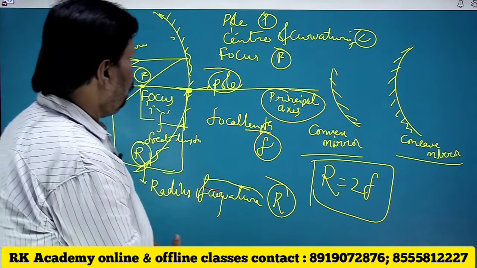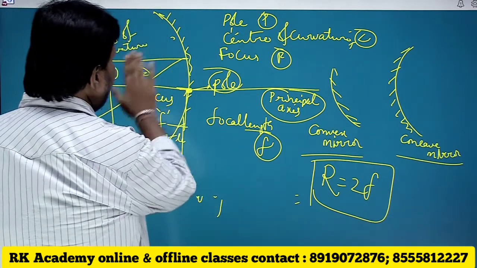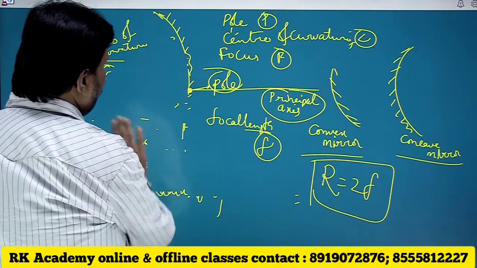Then by using this you can understand the formation of images.